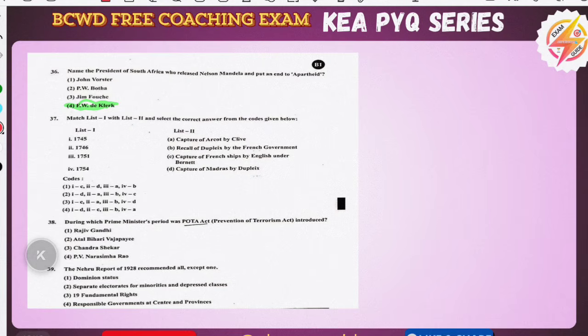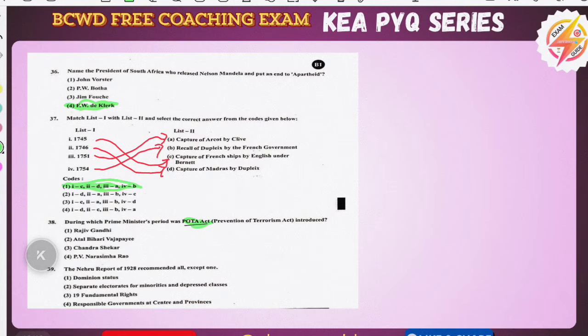See, they have given events from 1745. In 1745, the first thing that happened was the capture of the Friendship for the English under Barnett. In 1746, the capture of Madras by Dupleix. In 1751, the capture of Arcot by Clive, and in 1754, the recall of Dupleix by the French government. These are the incidents that happened. According to this, the first option is the right option.